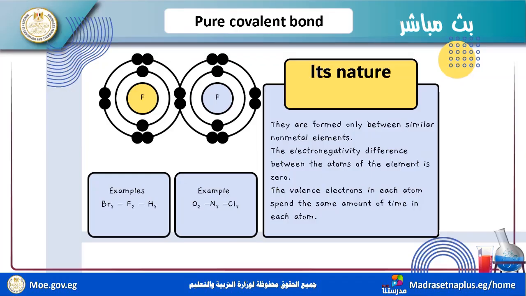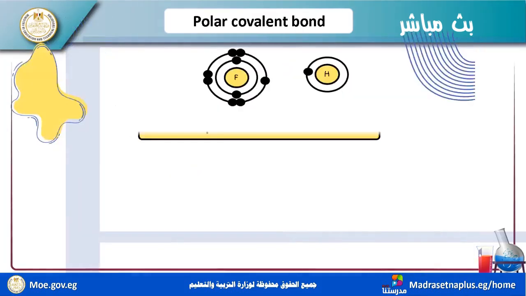There is no pure covalent bond in compounds. Pure covalent bonds occur only in elements, because the electronegativity difference between them equals 0.